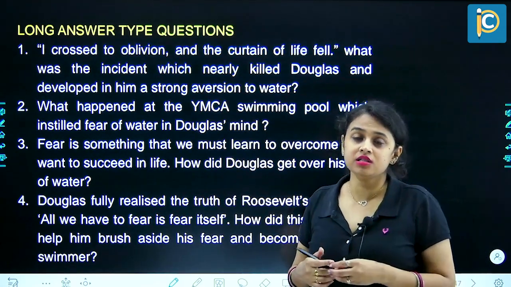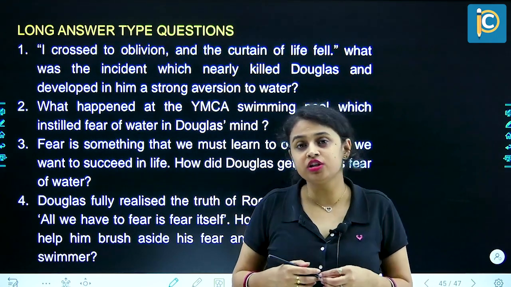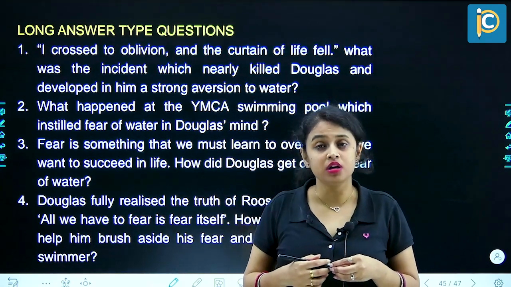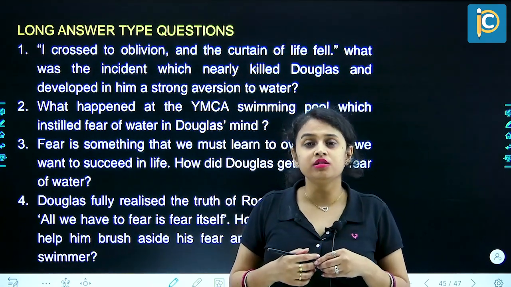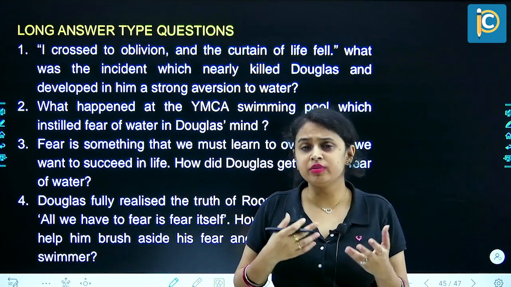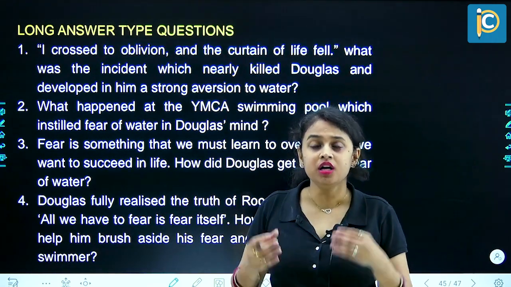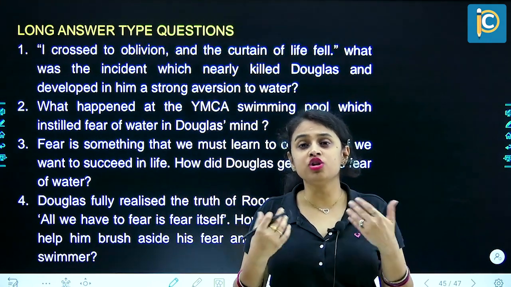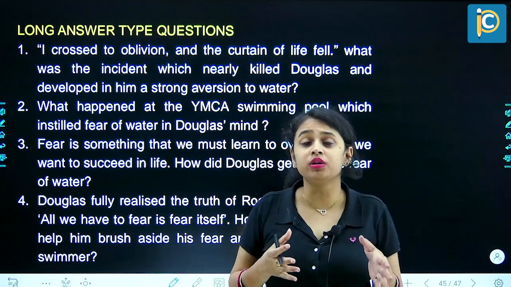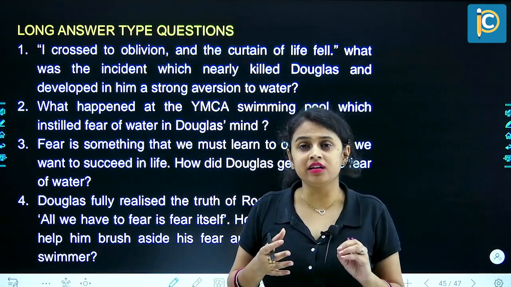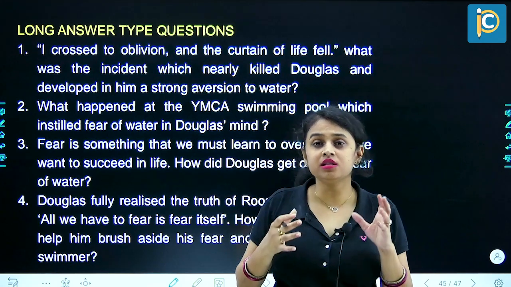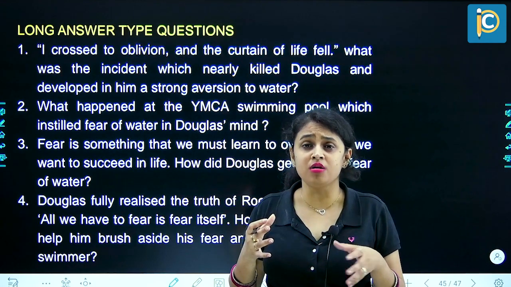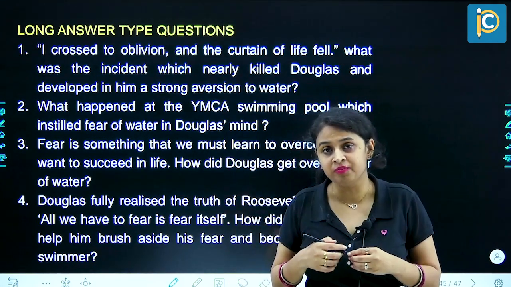So when Douglas was 10 or 11 years old, he visited the YMCA pool in order to learn how to swim. So he started going to the pool. It had been 2 or 3 days and he was getting comfortable, when on one such day he was waiting for others to be around so that he could jump in along with them. He was still afraid to go in the pool all alone. And while he was waiting, sitting at the side of the pool, there was a young, muscular boy, a stronger boy than Douglas, who took him in his arms and actually threw him into the deeper end of the water.